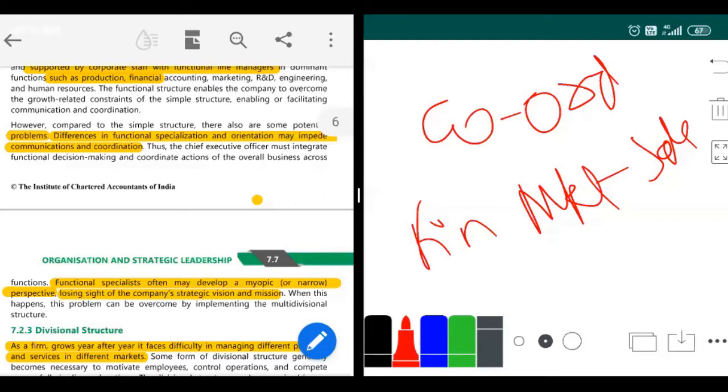Suppose there is a marketing function and a finance function. Marketing might want to become the best and market products in the best direction, and they might want money for advertising. They will go to the finance department and ask for, suppose, 10 or 15 lakh rupees. The finance person will say, why do you need so much money?